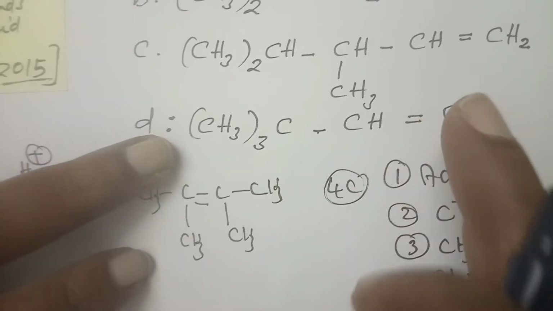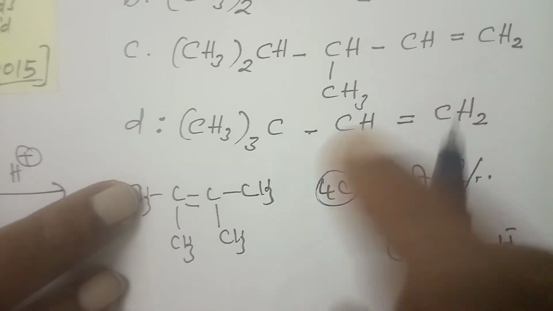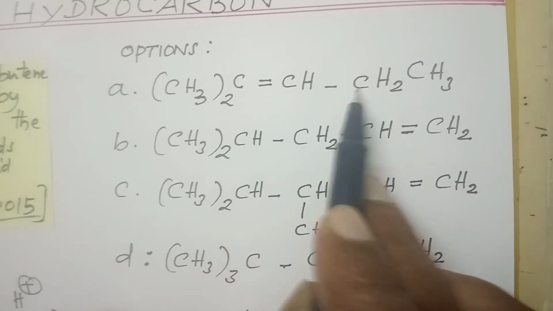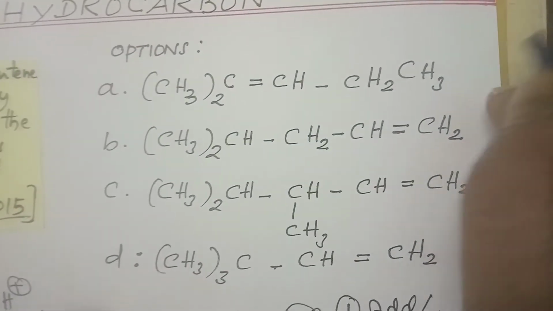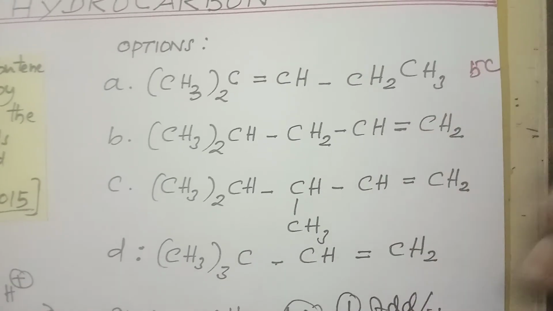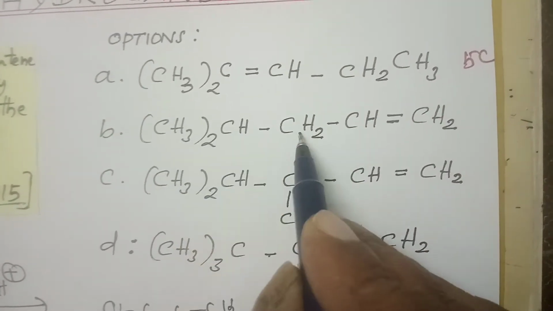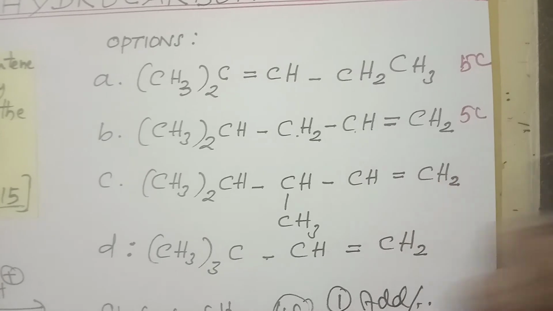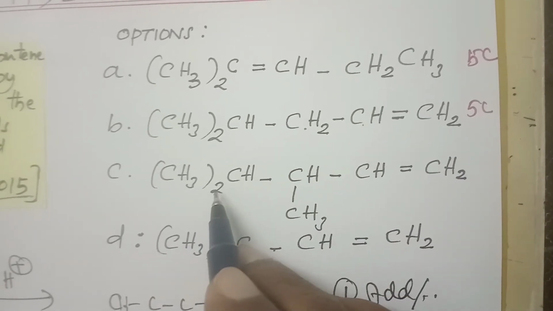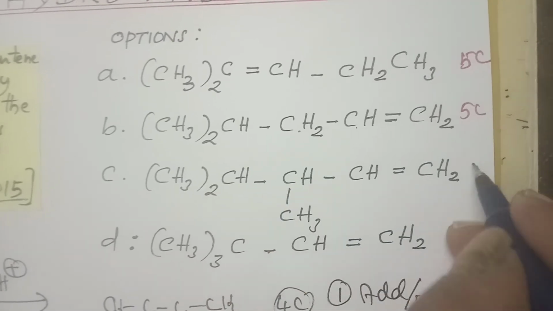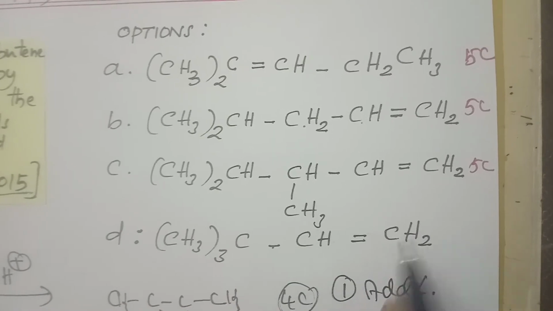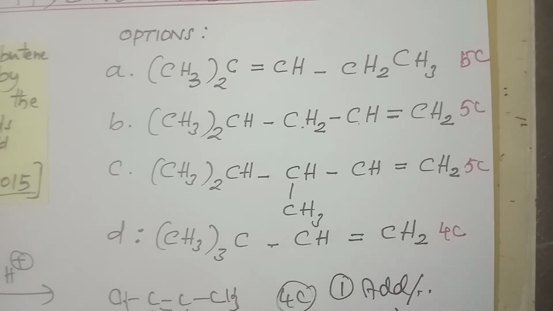Let us see the reactants. Here 1, 2, 3, 4, 5: 5 carbons in the main chain. Here 1, 2, 3, 4, 5 again. Here also 5 carbons. Here 1, 2, 3, 4: only 4 carbons in the main chain.